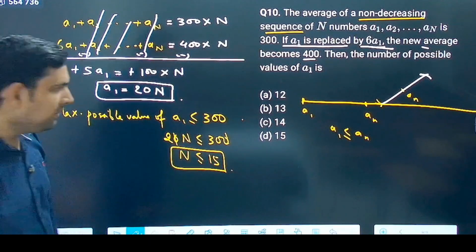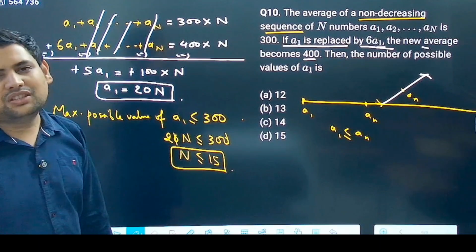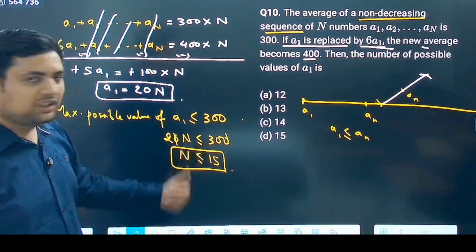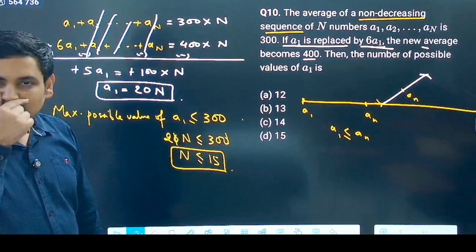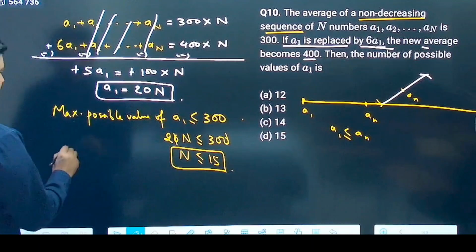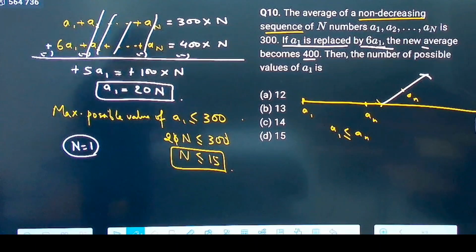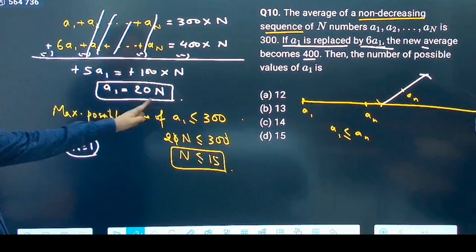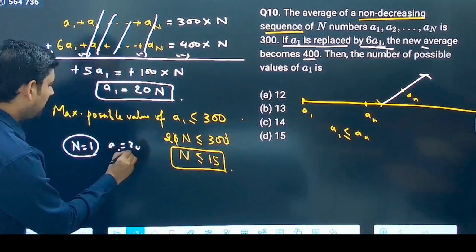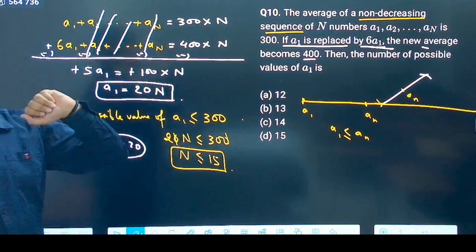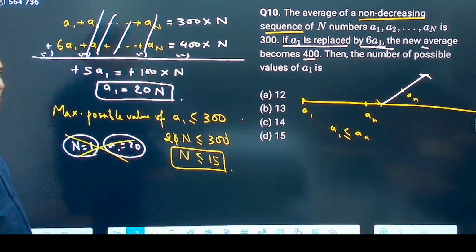Now what are the possible values? Is n equal to 0 possible? No, but then that is not a series, correct? That is not even a series, correct? n equal to 1, is it possible? Let's try. If n is equal to 1, what does this mean? The series has only one term, and what is that term? a1. But if I put n equal to 1 here, then a1 will be equal to 20. Then how can the average be 300? An average of 300 is not possible, correct? So that means n equal to 1 is also not possible.